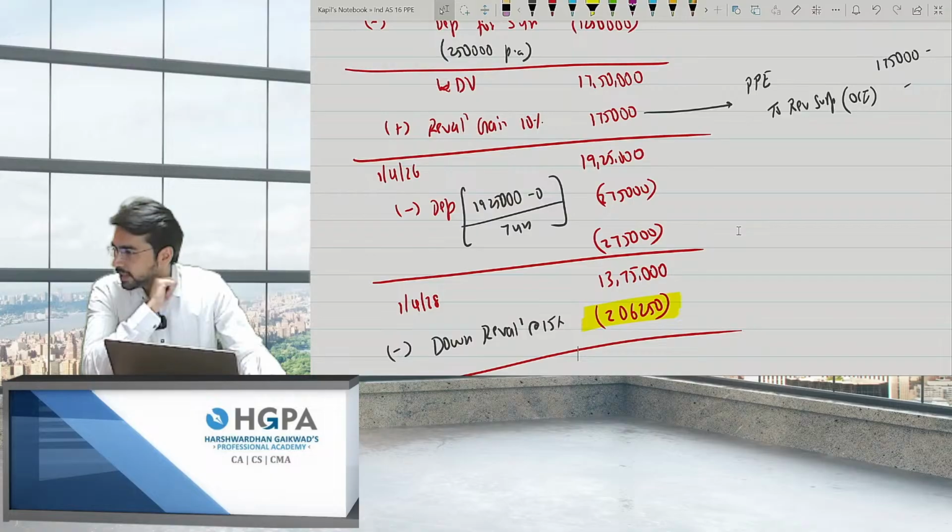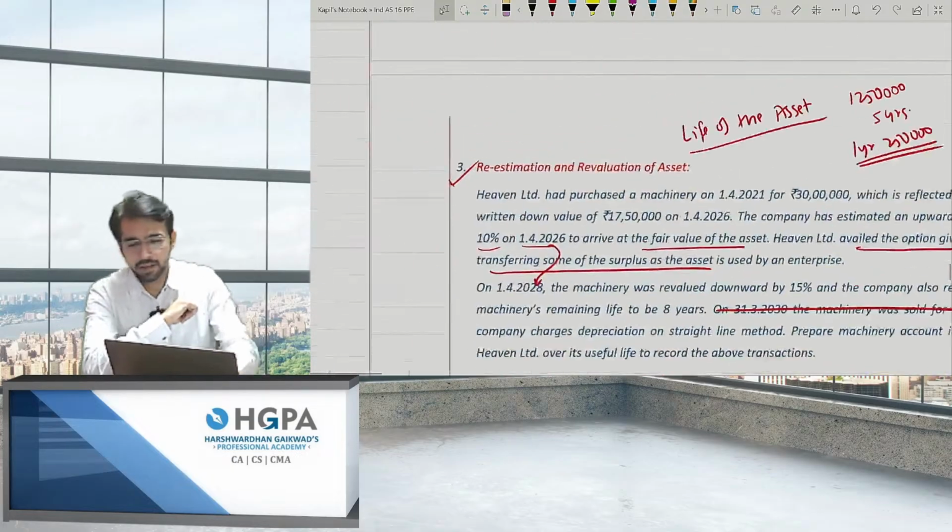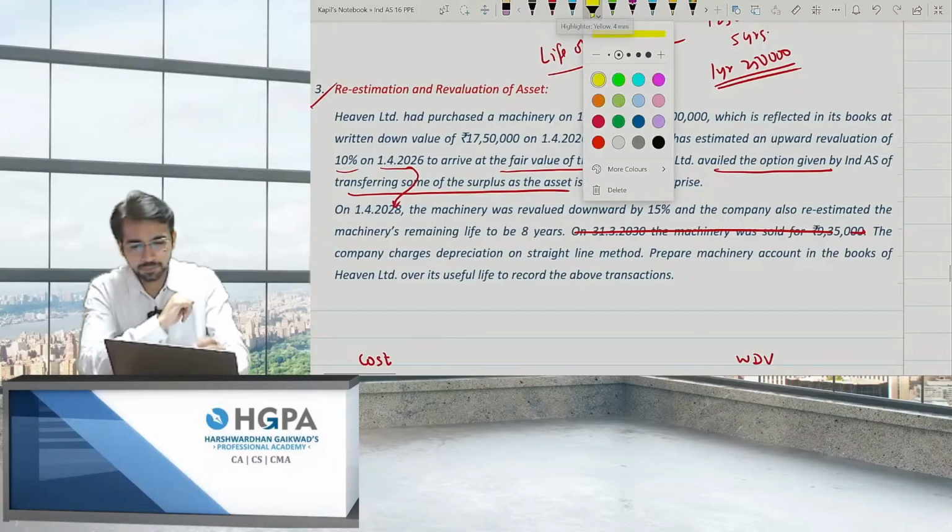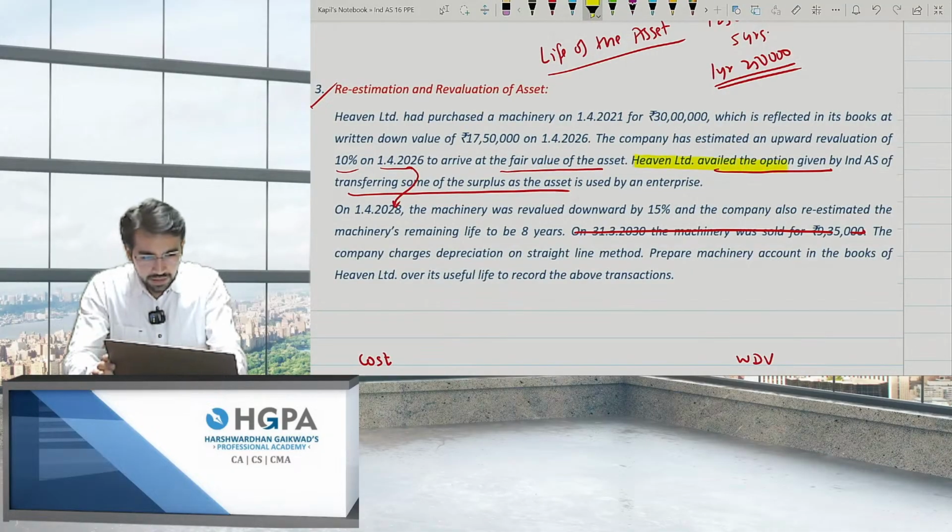Yes, Jyoti, the entry is correct, but the amounts are not correct. You missed one line in the question, and the line was, Heaven Limited availed the option to transfer some of the surplus.